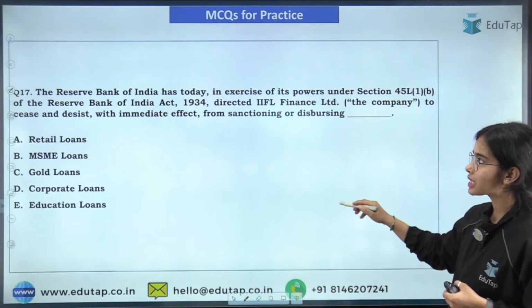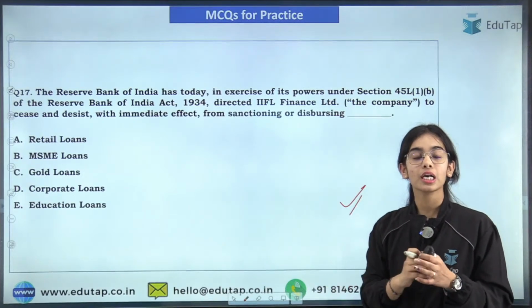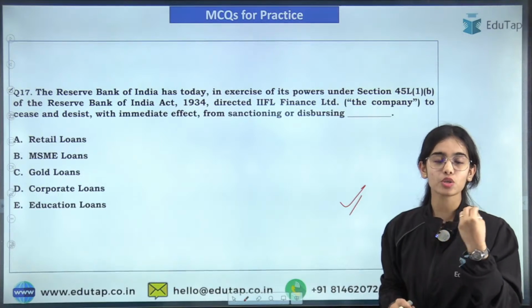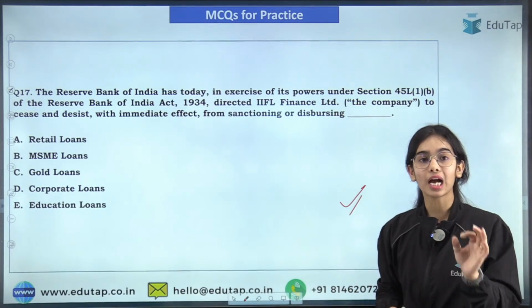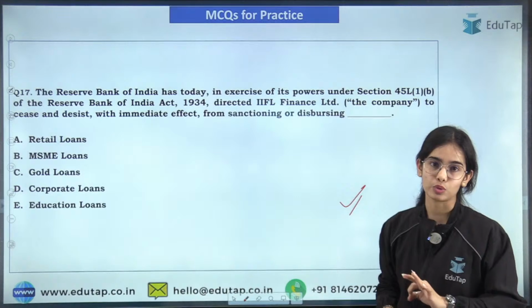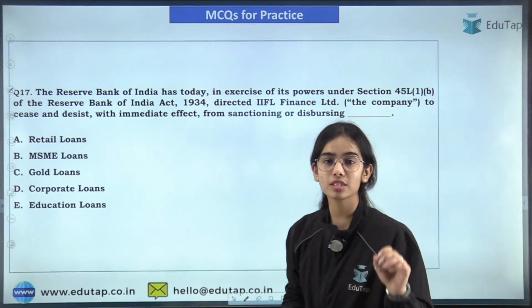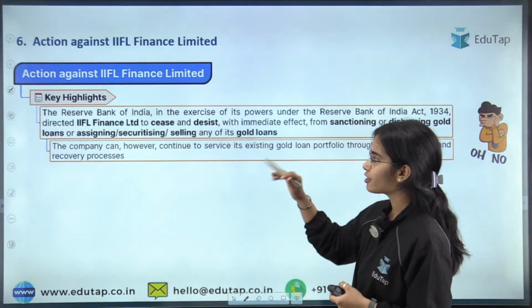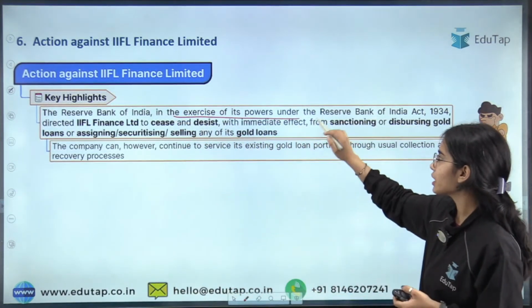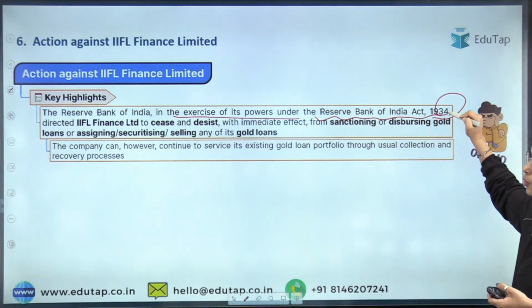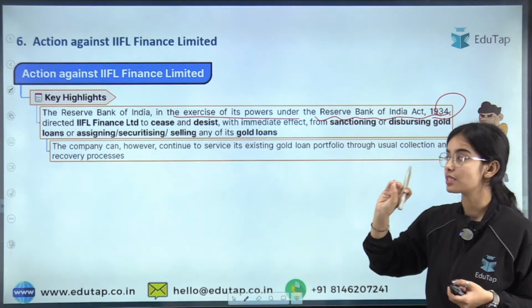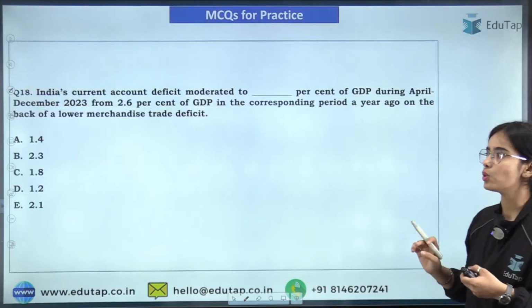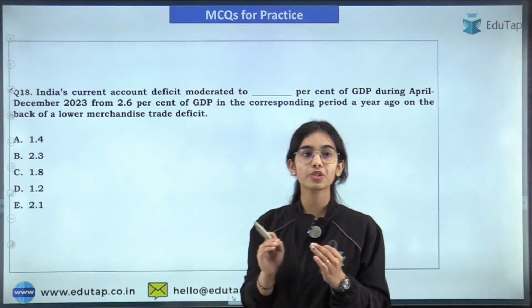Now coming to the next question, a very easy one: the RBI has imposed some restrictions on IIFL Finance Limited regarding the disbursal of which kind of loans. We have discussed this, and it is very easy to answer: gold loans. The Reserve Bank of India, in exercise of its powers under the Reserve Bank of India Act 1934, has directed IIFL Finance Limited to cease sanctioning or disbursing gold loans. That is the idea. Now coming to the next question.